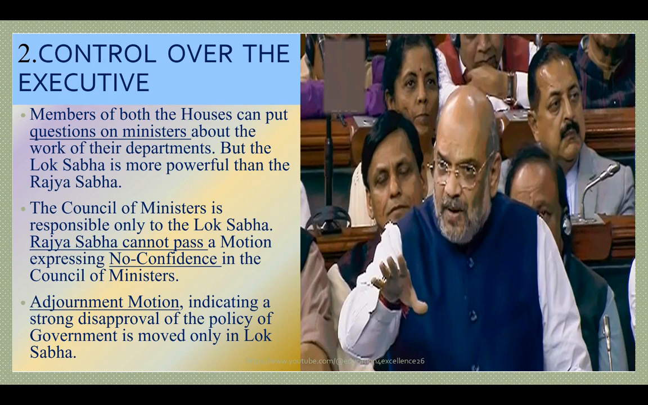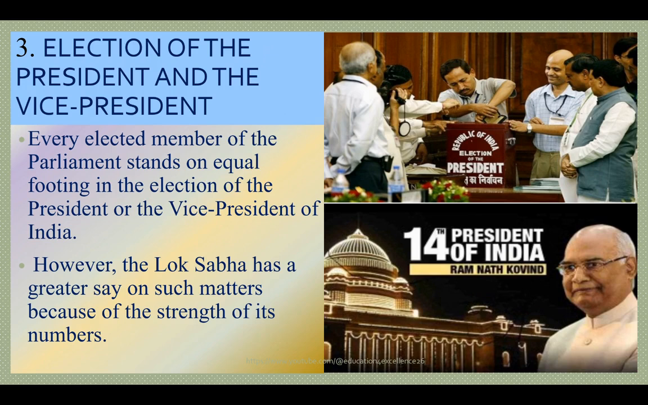Next, the control over the executive. Members of both the houses can put questions to ministers about the work of their departments. But the Lok Sabha is more powerful than Rajya Sabha. The Council of Ministers is responsible only to the Lok Sabha. Rajya Sabha cannot pass a motion expressing no confidence in the Council of Ministers. An adjournment motion indicating a strong disapproval of the policy of the government is moved only in Lok Sabha.